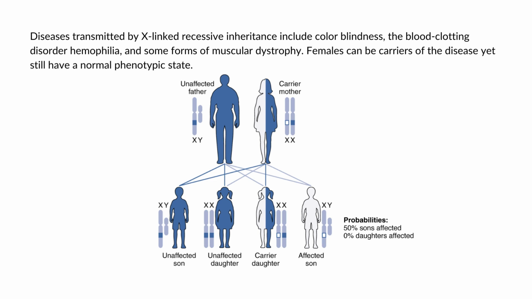In contrast naman, 50% of the sons here sa XY chromosome, they would be affected. So, as you can see there, may affected son. And with X-linked recessive diseases, males either have the disease or they are genotypically normal, which means that they cannot be carriers. Females, however, they can be genotypically normal, but they are a carrier nga who is phenotypically normal, or they can be affected with the diseases.